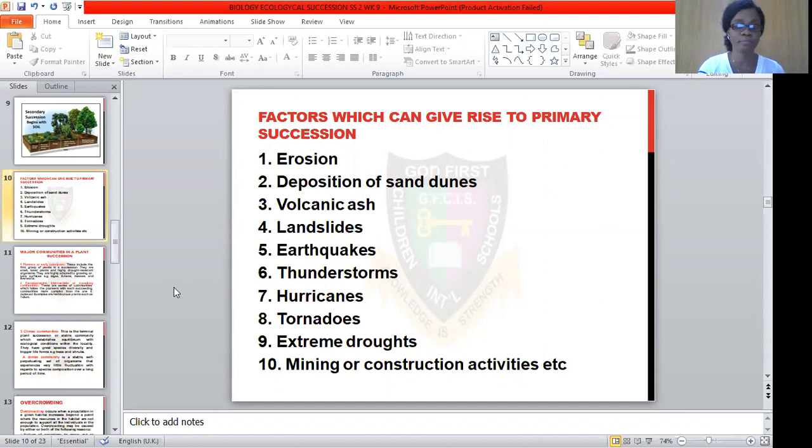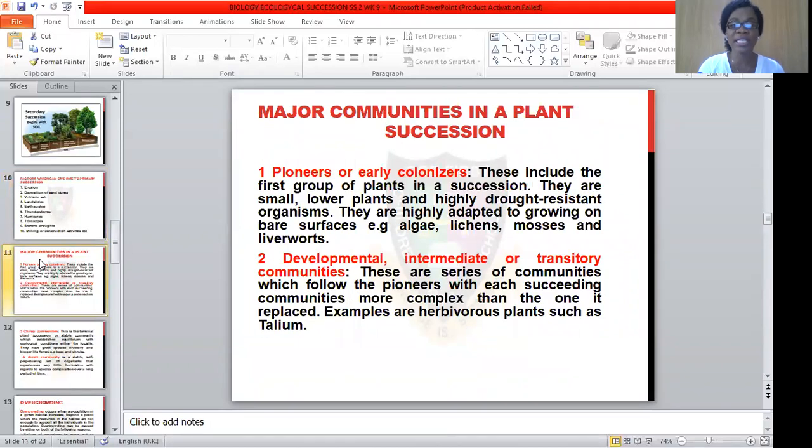Let's move on. Let's see the major communities in plant succession. We have about three communities in plant succession. The first one are the ones we call the pioneer or early colonizers. That is the first set of plants or organisms that reside on that habitat.